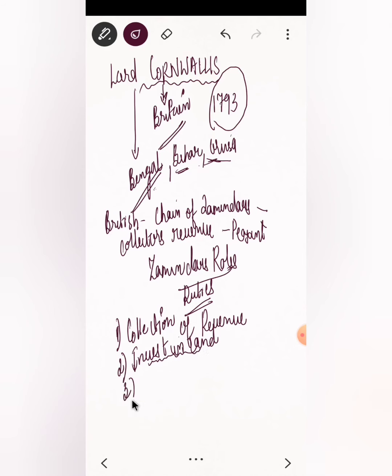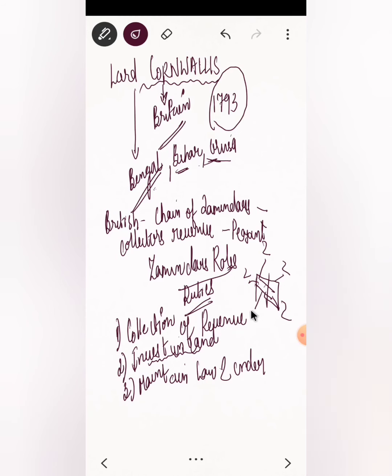Third was, they have to maintain law and order in the particular zamindari. So suppose this whole area has been divided, and each area was given to one zamindar to look after, right? So they have to look after each area that was available with the zamindars. So zamindar was responsible for whatever land holding he was having under him.